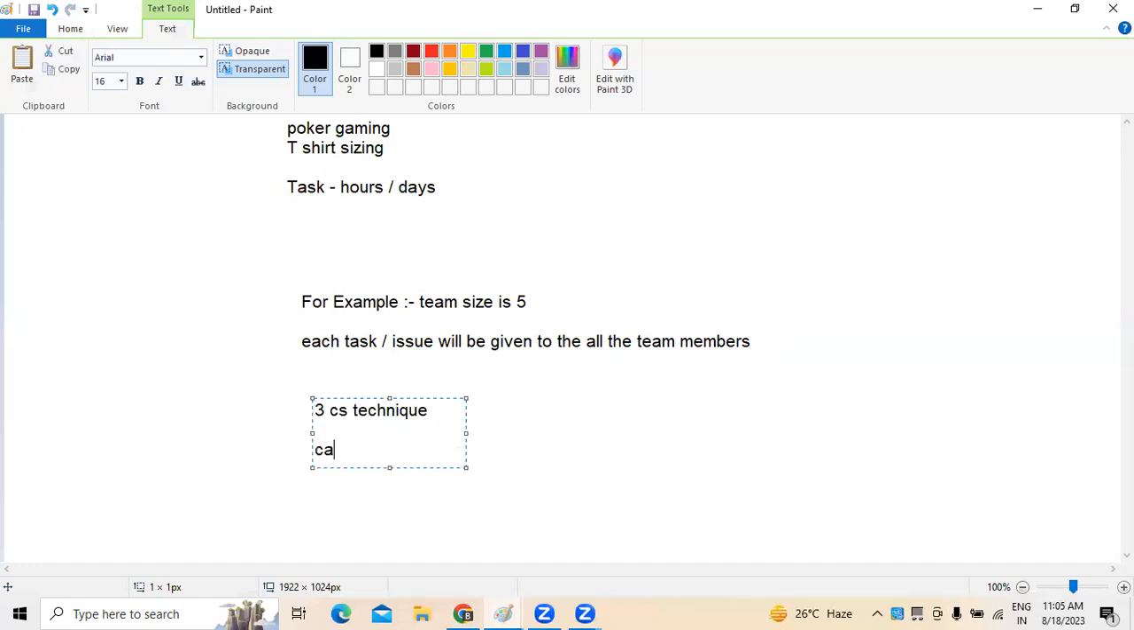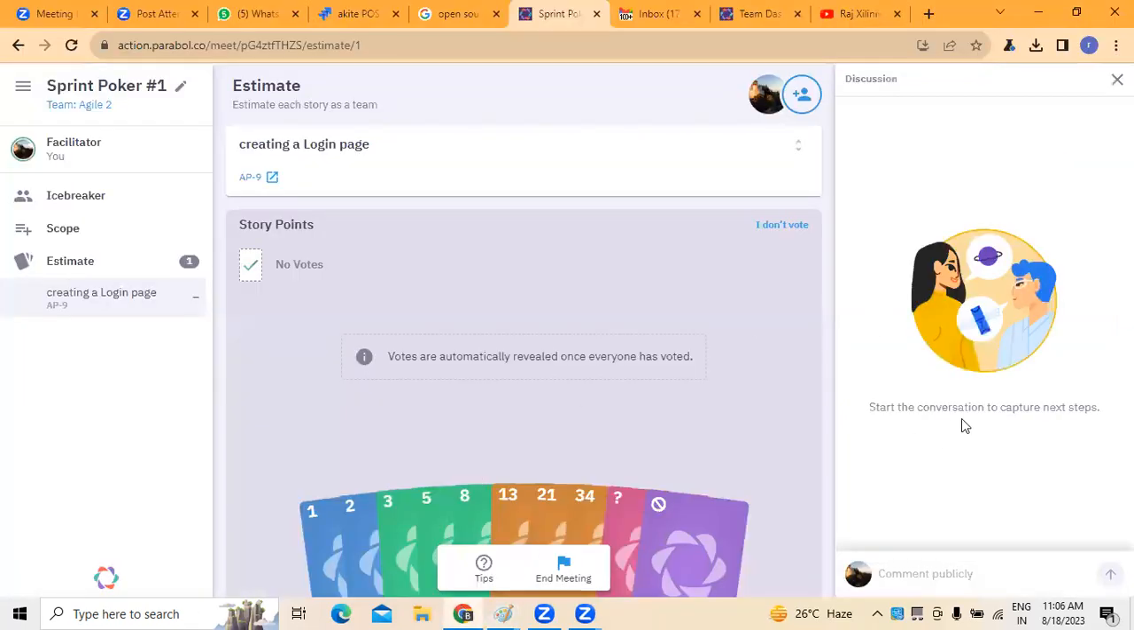In this 3C's technique, the three Cs are card, conversation, and confirmation. This is what we generally use. Card means the user story or task is written on the card. It requires some conversation. There is an option where this conversation can be added, and we can do the conversation finally.